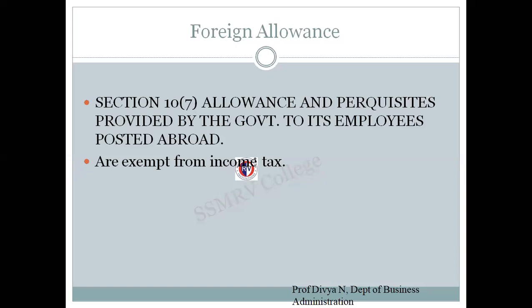So this allowance is provided by the government for employees to take care of themselves in Australia, other than the salary being paid to them. This kind of allowance provided to employees deployed in a foreign country is fully exempt from income tax.